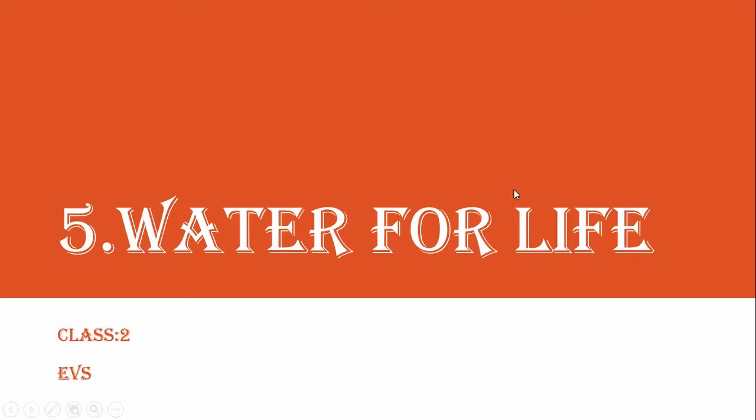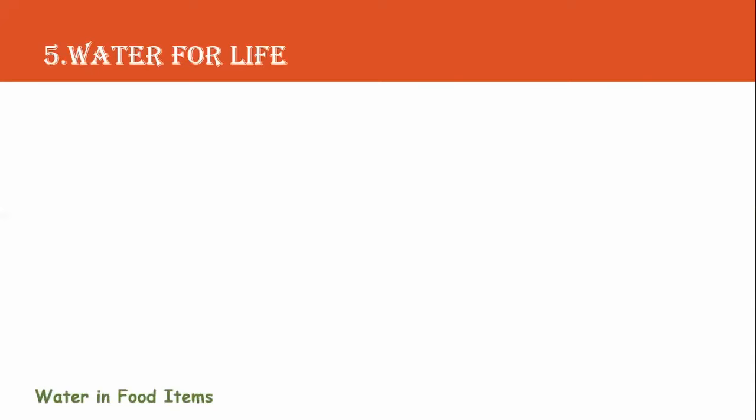So, as we have learned about some of the natural and man-made sources of water and why and how water is important in our daily life, today we will be looking into our next topic, that is water in food items. So, in our last class, we have seen that water is very essential for life. For human beings, for animals, for plants. Plants cannot survive without water. They need water to grow.